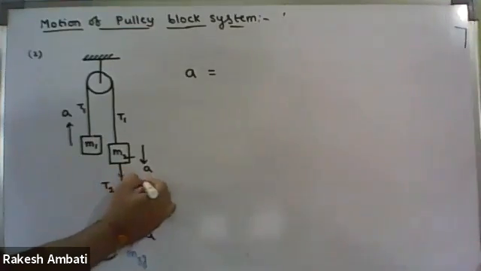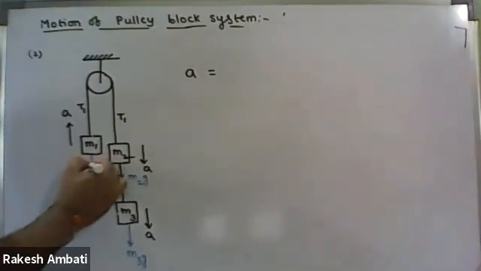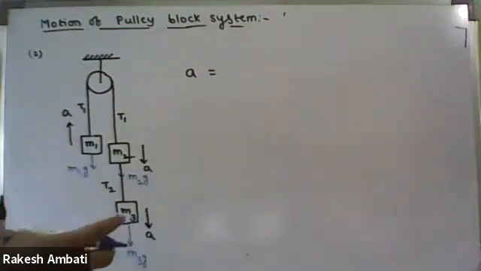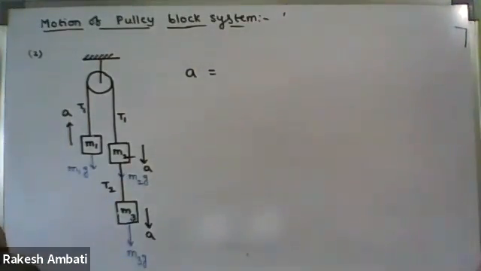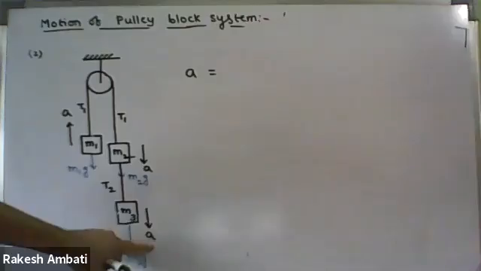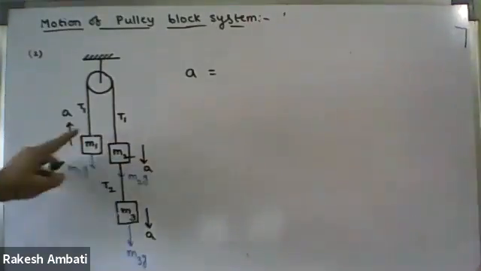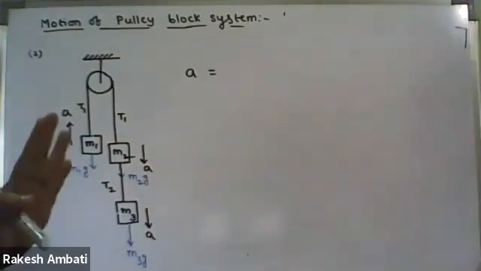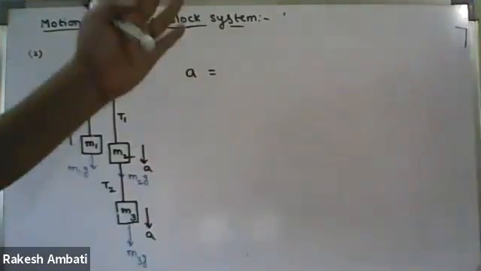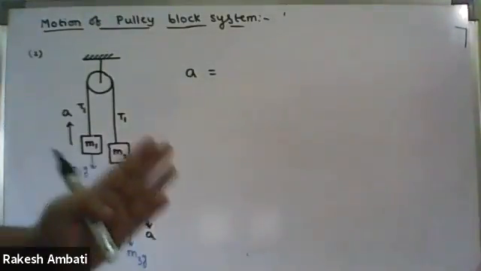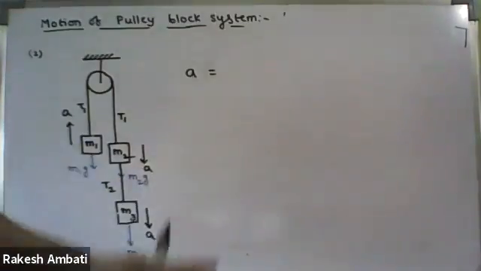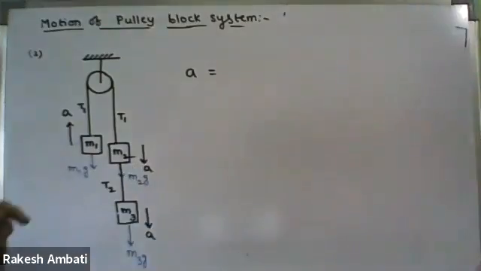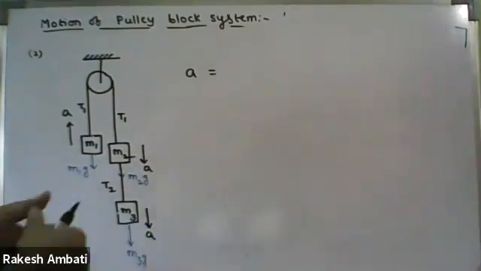Is it clear? Now I'm writing the short trick. No need for detailed simplification, simply see the short trick. Here M3 is moving downwards, M2 is moving downwards, M1 is moving upwards. All the motions are present in the vertical direction, either vertically upwards or downwards.